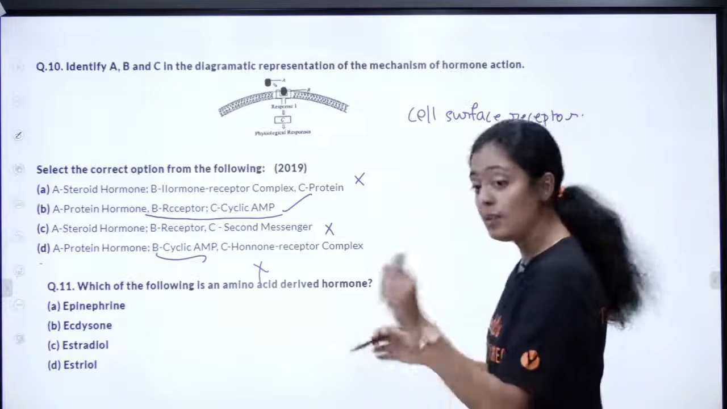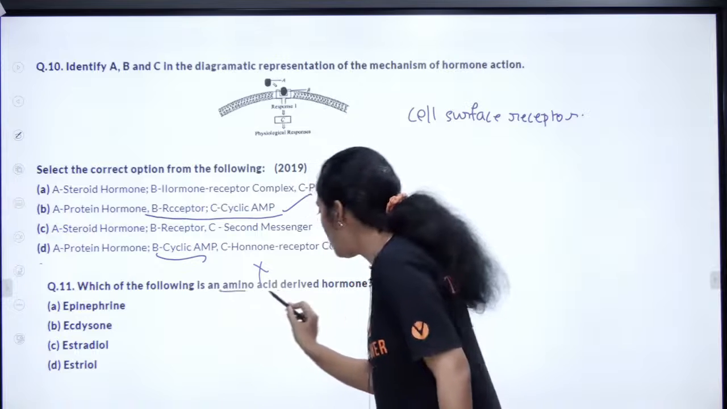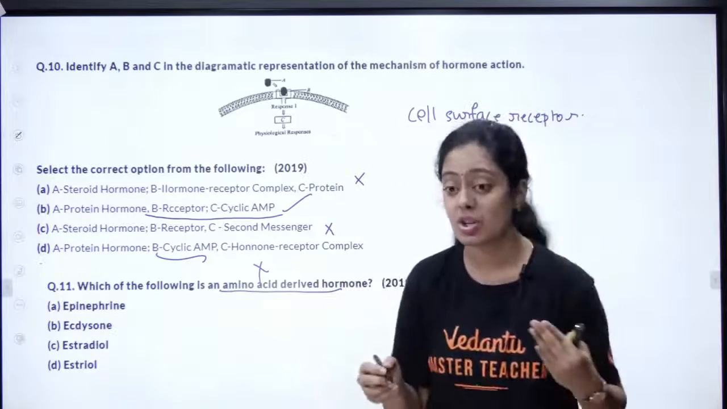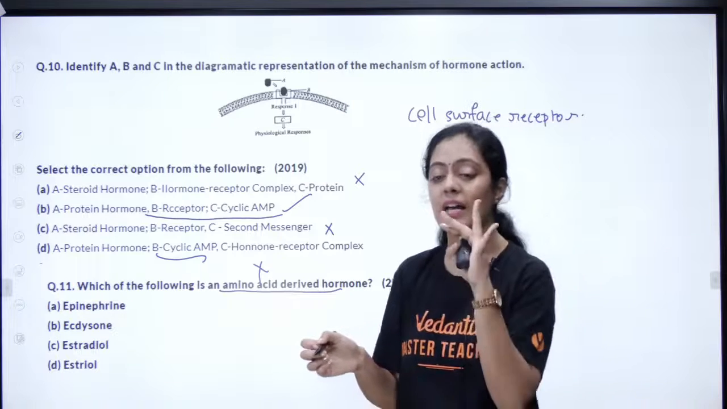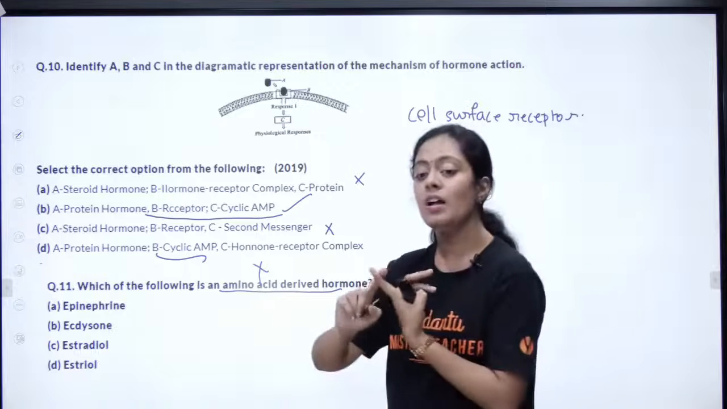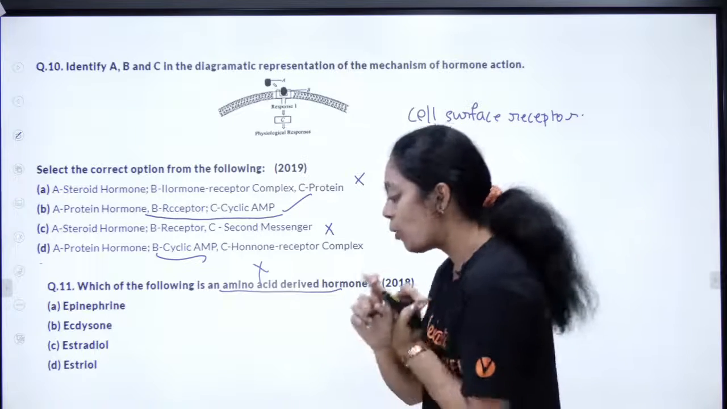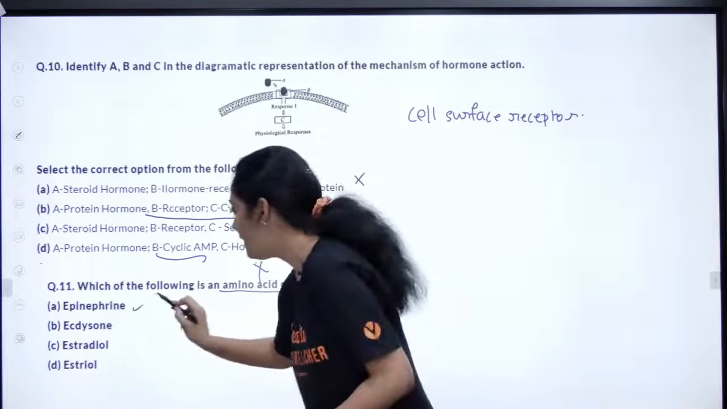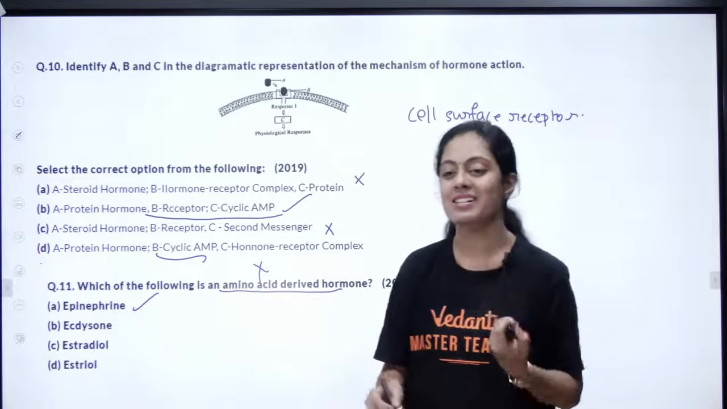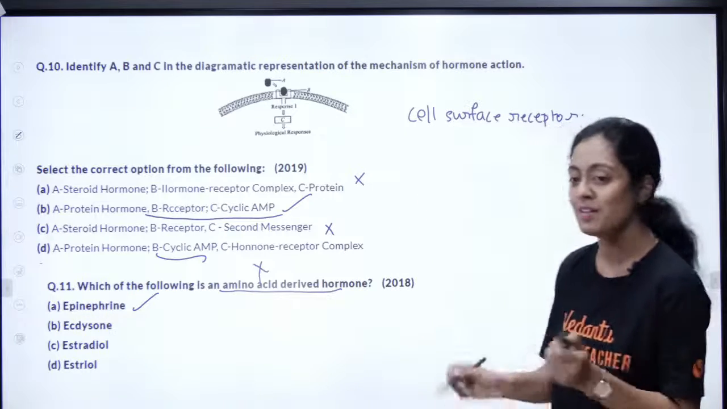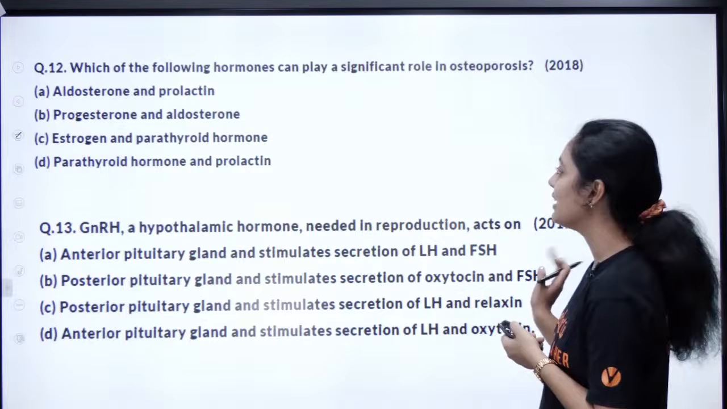Next, which of the following is an amino acid derivative hormone? Go back to that classification of hormone. There are 4 types of hormones: peptide hormone, steroid hormone, iodothyronines and your amino acid derivatives. What is the answer? Absolutely correct, epinephrine. Epinephrine is an amino acid derivative. Superb, superb. Yes, epinephrine and norepinephrine. You all have studied this from NCERT, correct?